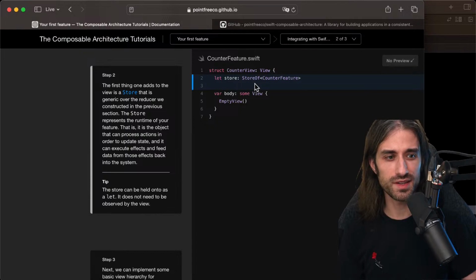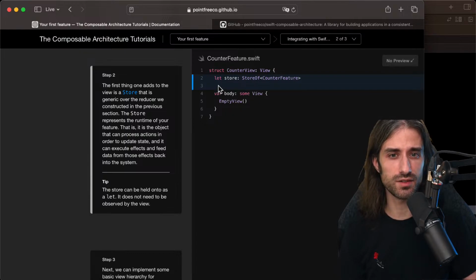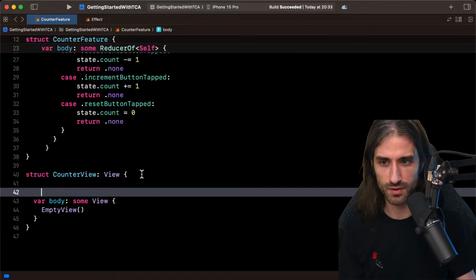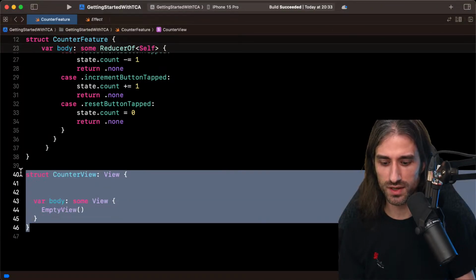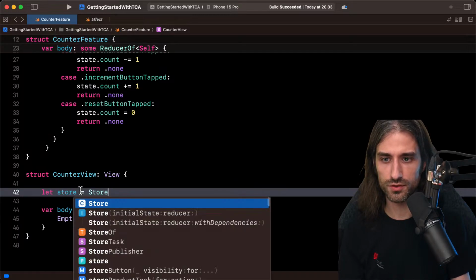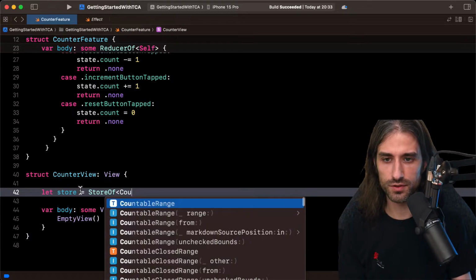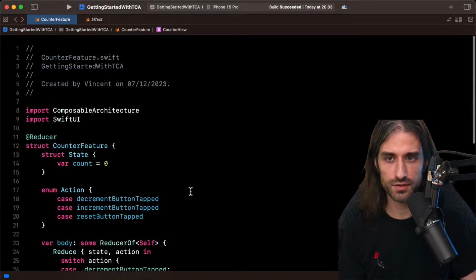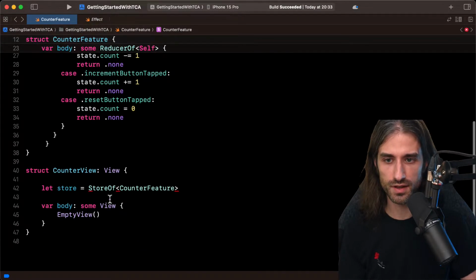So I guess the store is a reference type, if we can declare it as a let, which would make sense, because it's kind of following the same logic as SwiftUI, where views are structs, but data objects tend to be reference types. So let's add this store. It's going to be a Store of CounterFeature. Let's just reindent the code. Perfect. So let store equal Store of CounterFeature. So it's a store that stores the counter feature we've defined just above.